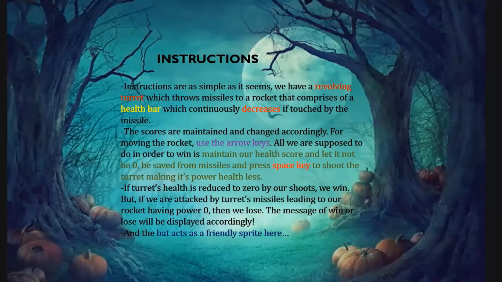If the turret's health is reduced to zero by our shots, we will win. But if we are attacked by the turret's missiles, leading to our rocket having power zero, then we will lose. The message of win or lose will be displayed accordingly, and the bat here acts as a friendly sprite.